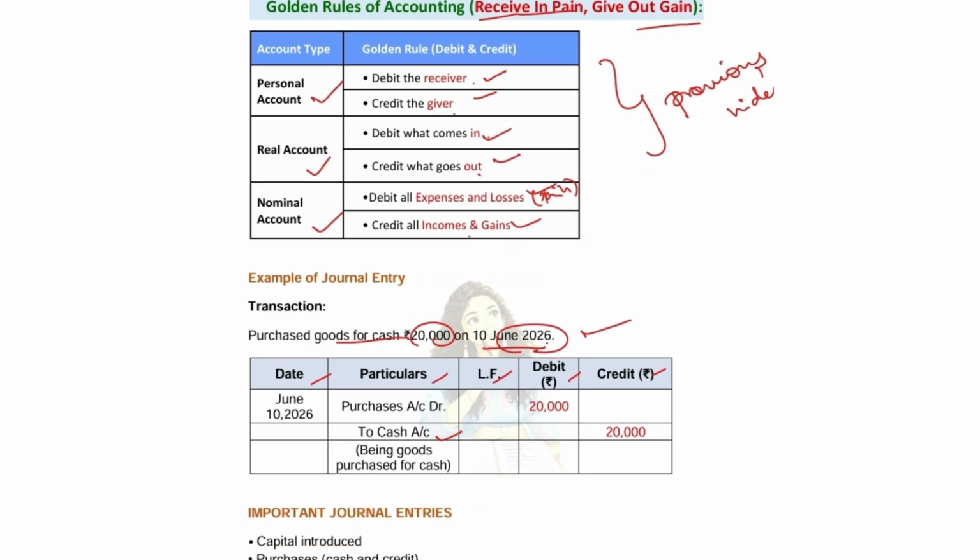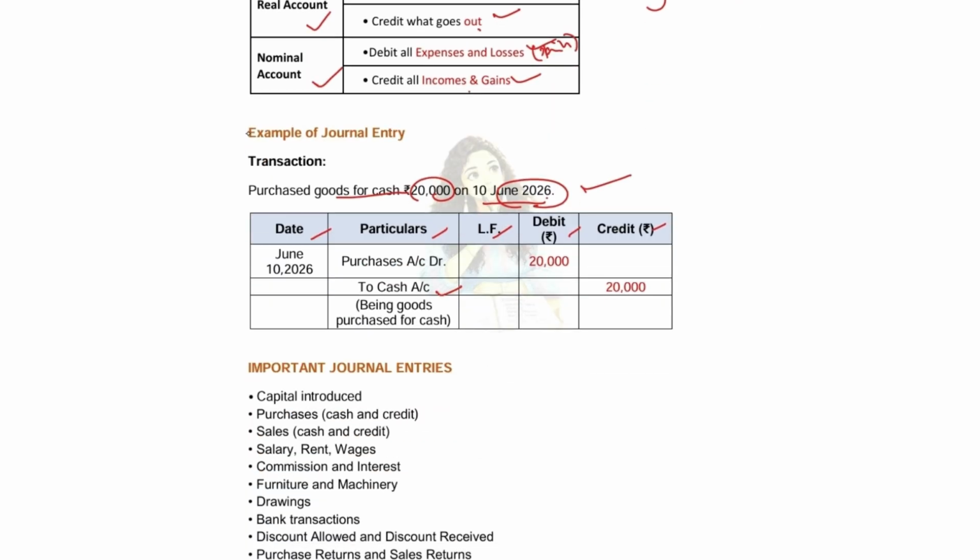In this example, you just try to figure out what is purchase and what is cash. So when you purchase goods for cash, you will be debiting purchase and cash. What is a purchase account? Purchase account is a nominal account, which is an expense for you because the money goes out of your pocket.